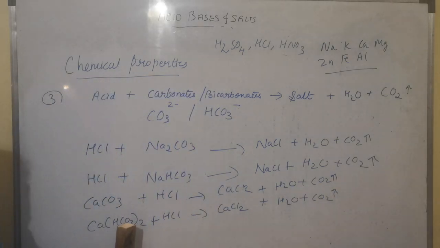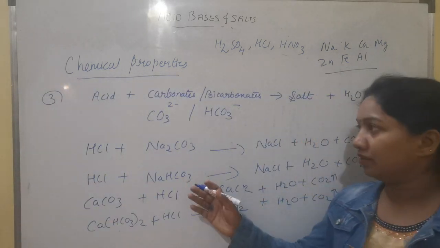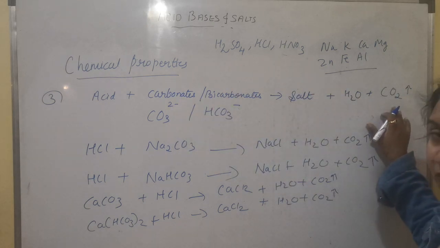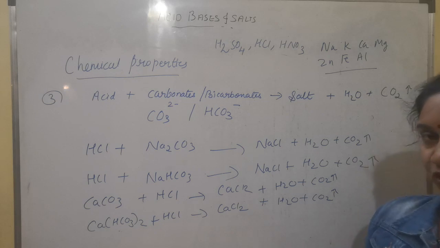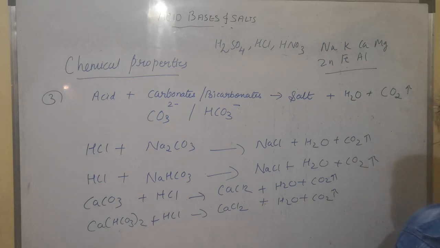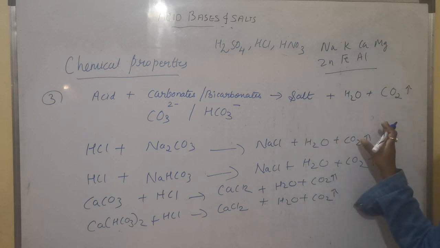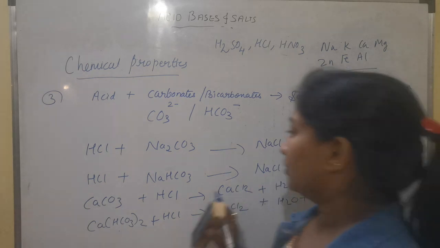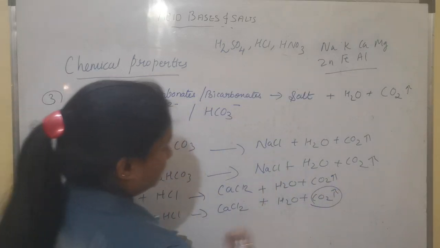See, these reactions are very simple. You need not memorize it. I am telling you the trick along with it. What trick? You just learn this. And if carbonate group is there, then carbon dioxide gas will be one of the products. There when we reacted acid with active metals, hydrogen gas was released. Then we have seen with metal oxide, water is released. So, because salt is common everywhere, only this you have to learn: what gas is released in all these reactions. So now here carbon dioxide gas is one of the products.